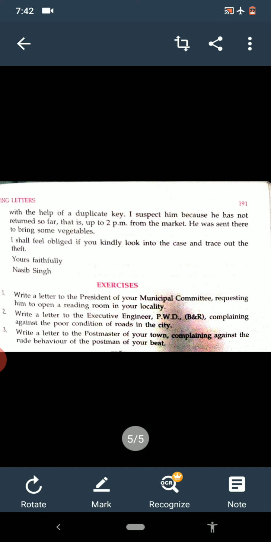I shall feel obliged if you kindly look into the case and trace out the theft. So we should be very polite when we are writing, and in the end we have to write Yours faithfully. Any name we can write because the name is not given. So here it is written Naseeb Singh. Okay.